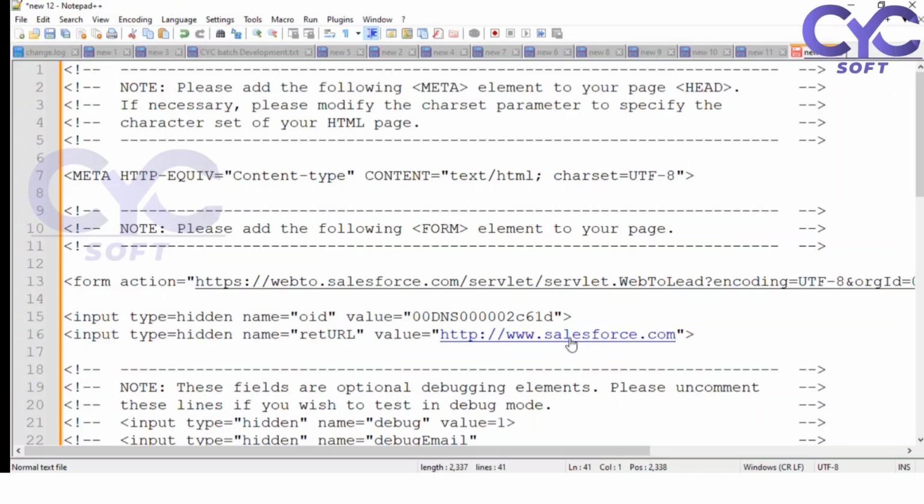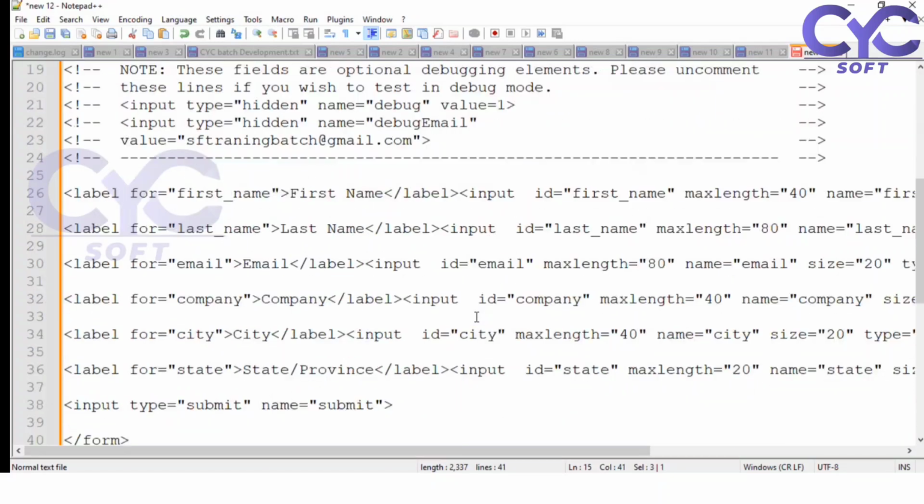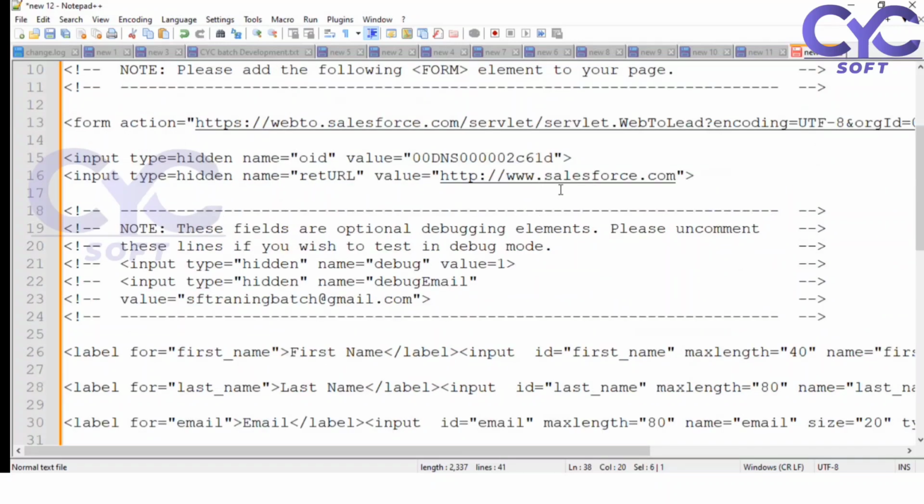This is the return URL, www.salesforce.com, and this is the organization ID, which starts with 00D. If you come down, you can see the details we provided in the web form: first name, last name, email, company, city, state. The submit button is there. When you click on submit, it will redirect you to this URL. This is the complete HTML page.